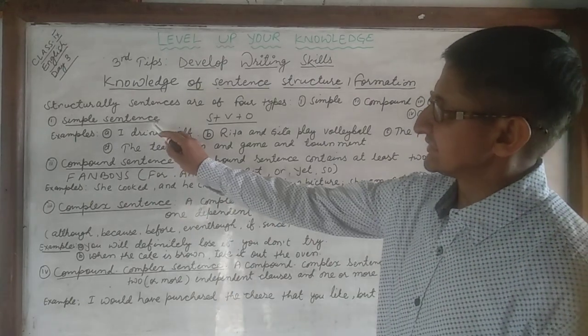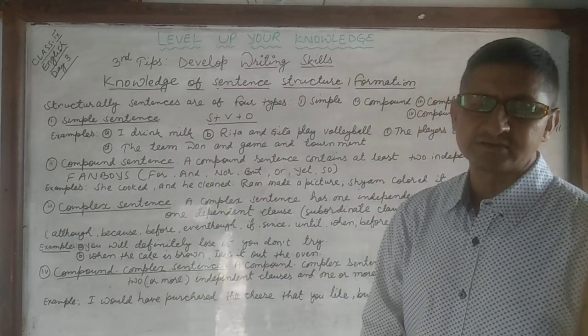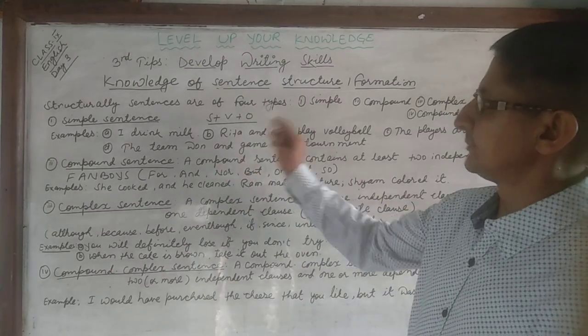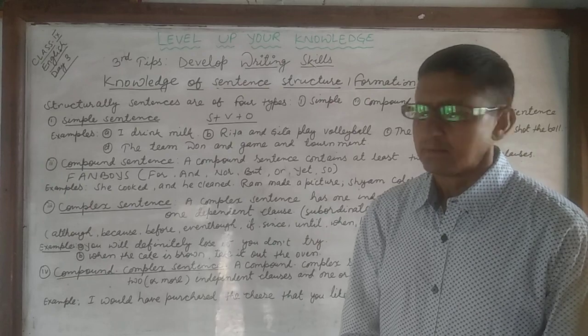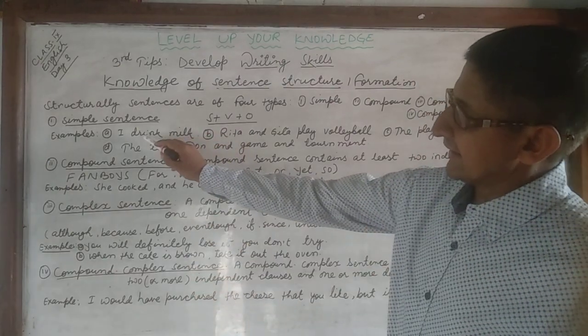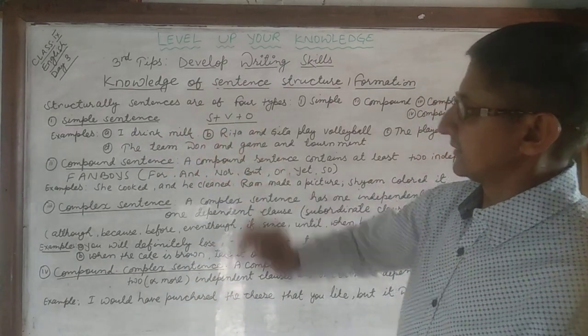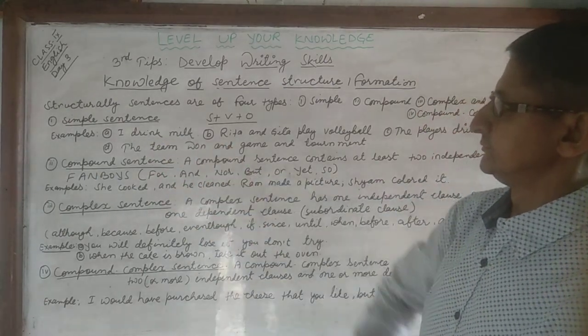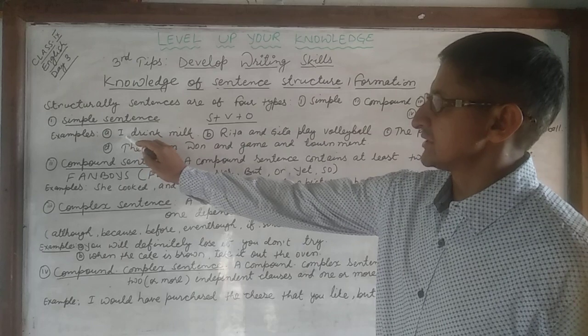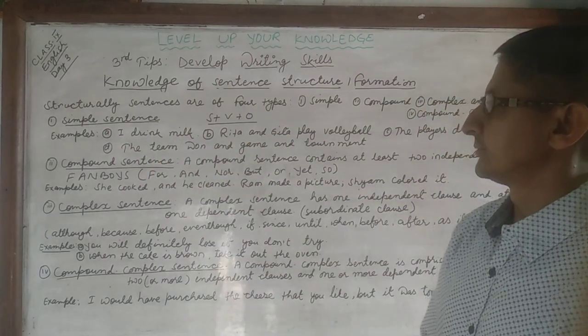The simple sentence has a simple structure: subject, verb, object. Let's see the example. I drink milk. It is a simple structure. There is subject, verb, and object.